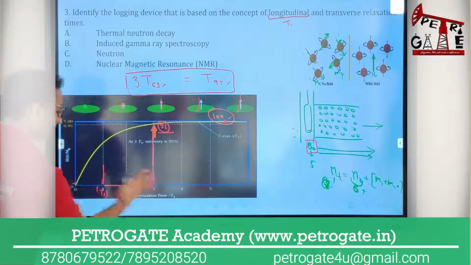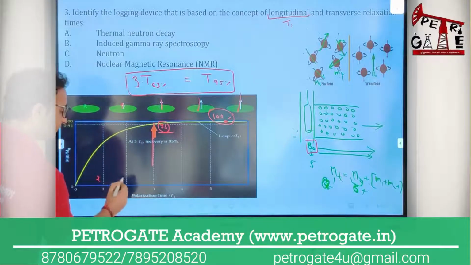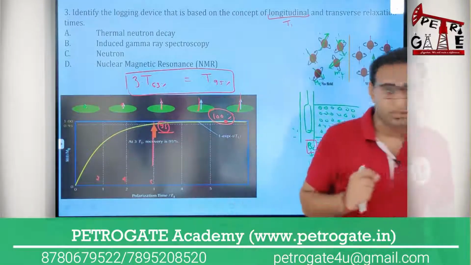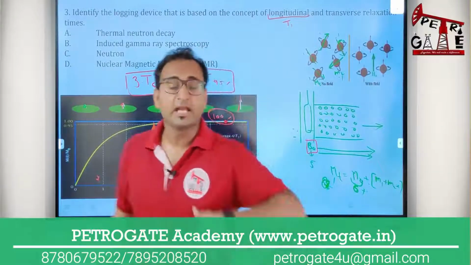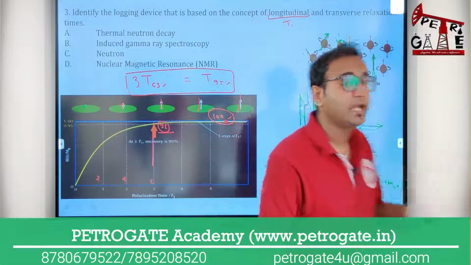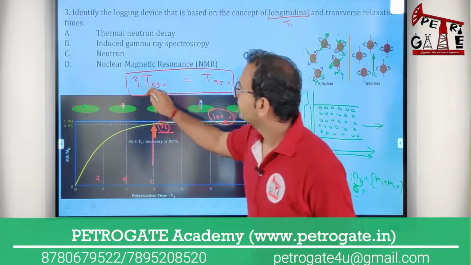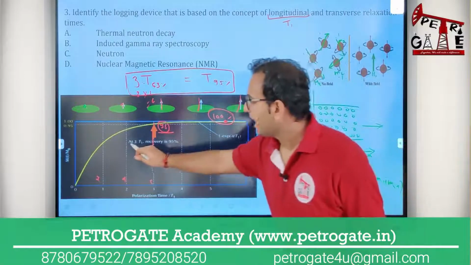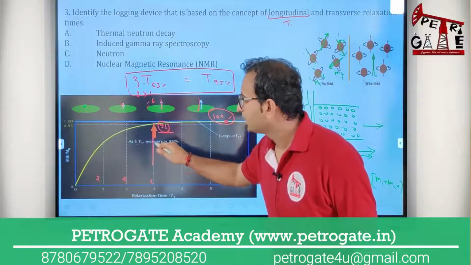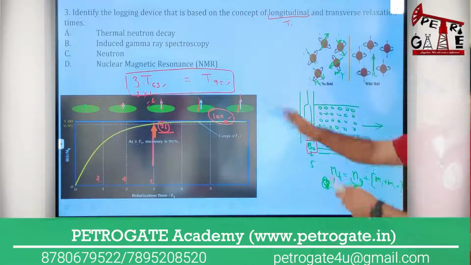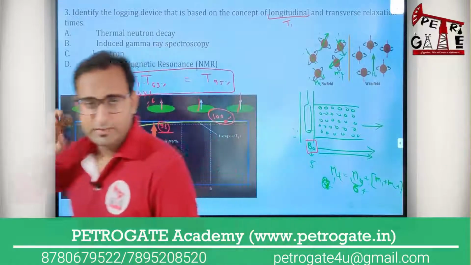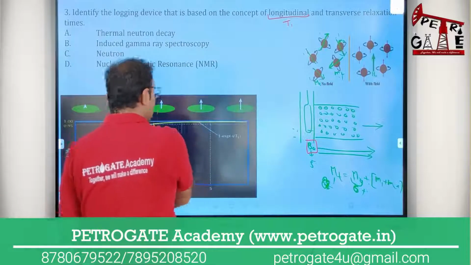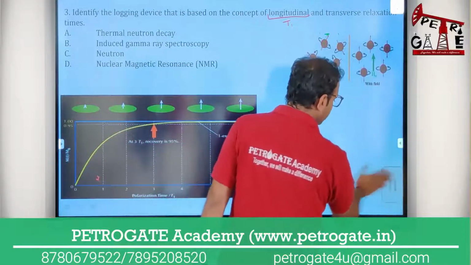Suppose this time is your 2 seconds, this time 4 seconds, 6 seconds. So I am getting this, sir. There is a 63% polarization that takes place at 2 seconds. Then at what time will the 95% polarization take place? So you will multiply by 3, meaning you will see 6 seconds. Now you can see at 3 times T1, recovery is 95%. Okay, no problem. I don't need to go into more detail about this. According to this question, I will see that the T1 and T2 concept is just based on the NMR log, not any other kind of logging tool.